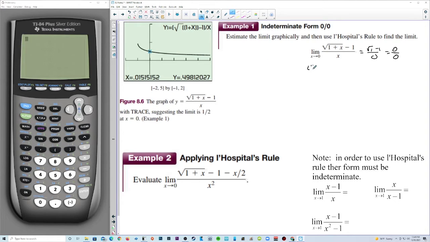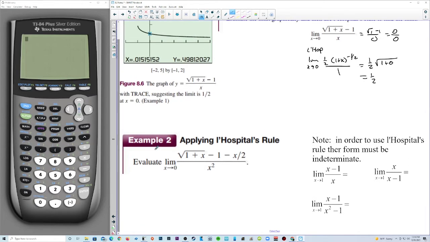Well, we're going to say, hey, we're using L'Hopital's here. Limit as x approaches 0 of, now the derivative of the top is 1/2, 1 plus x to the negative 1/2, times the derivative of the inside, which is 1. Now the derivative of the bottom is 1, so we have the derivative over 1. Now we can plug 0 in, and I think we're going to be fine. We have 1/2 of the square root of 1 plus 0, which is equal to 1/2, and that's exactly what this graph is leveling out to.